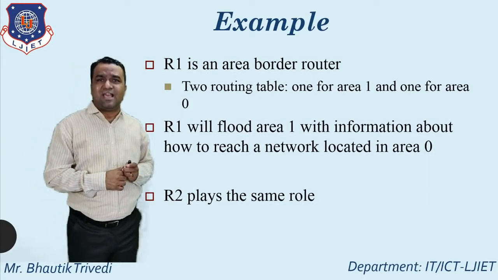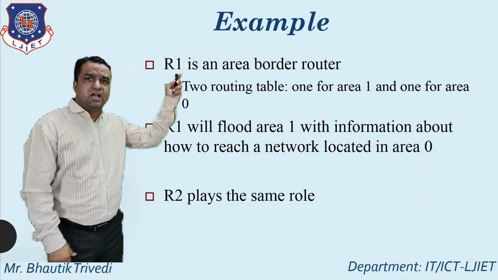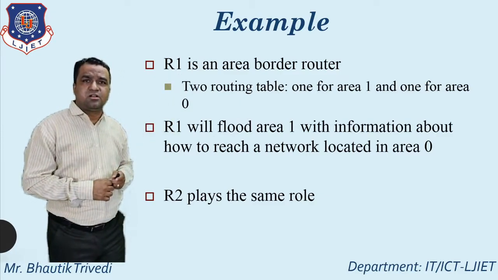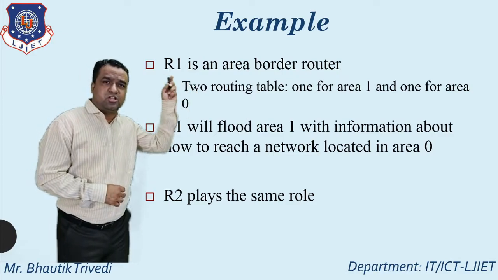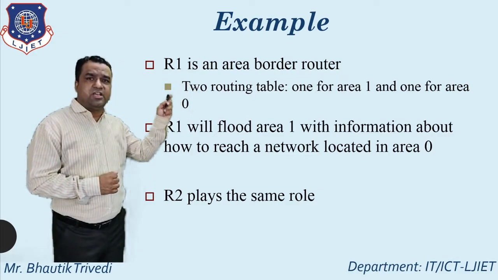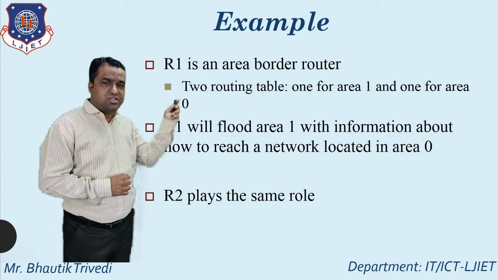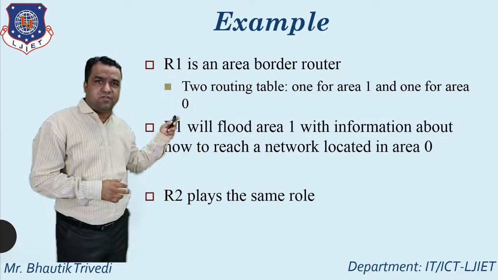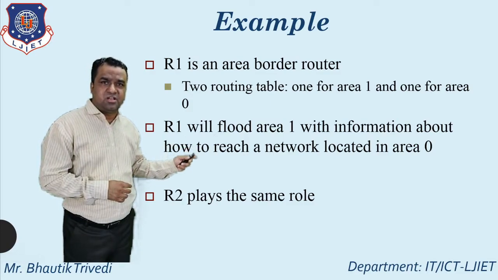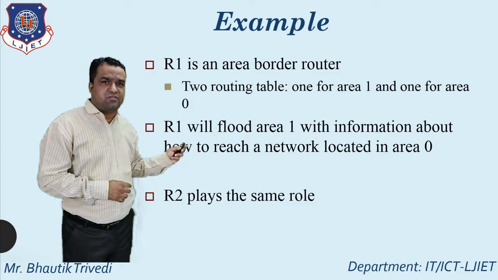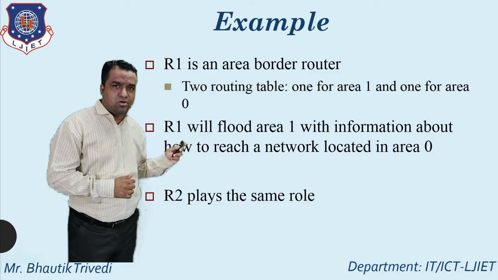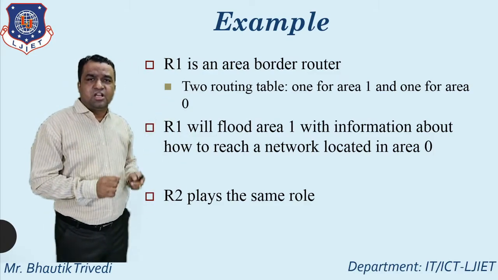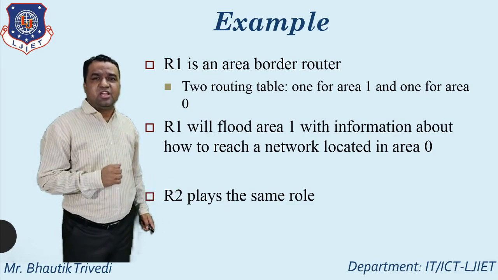So here you just see one example for that. R1 can be considered as an area border router. So that supports 2 routing tables, one for area 1 and one for area 0. So this is the example. R1 will flood area 1 with information about how to reach a network located in area 0. R2 plays the same role. So whatever the discussion here, you just see the particular thing in a diagram.